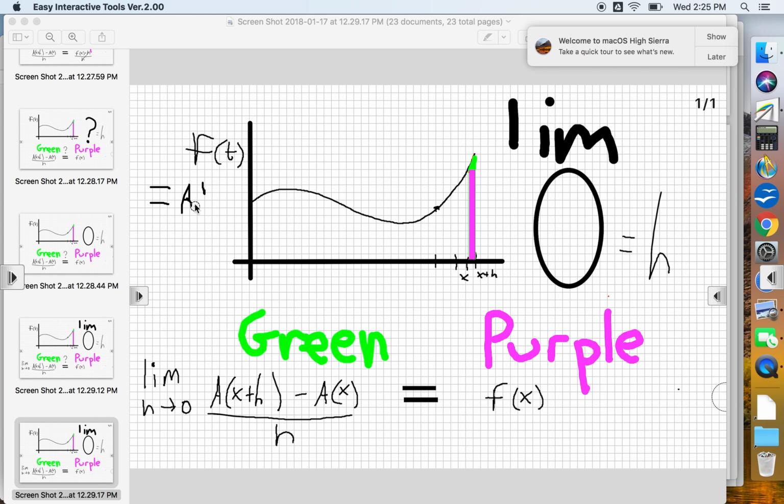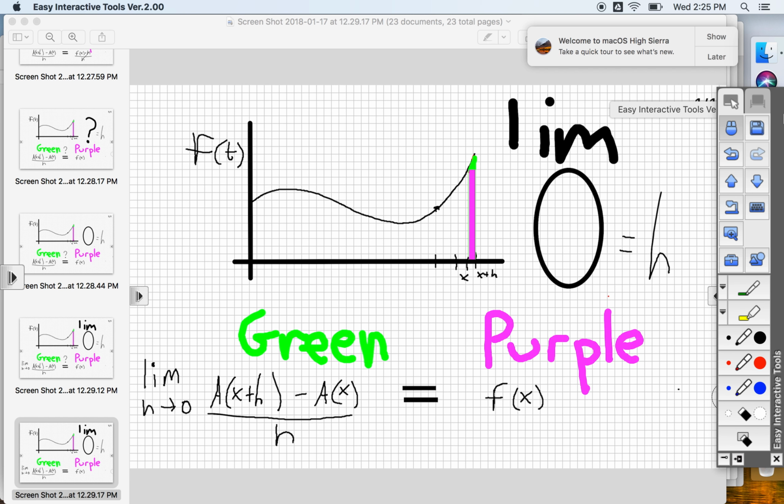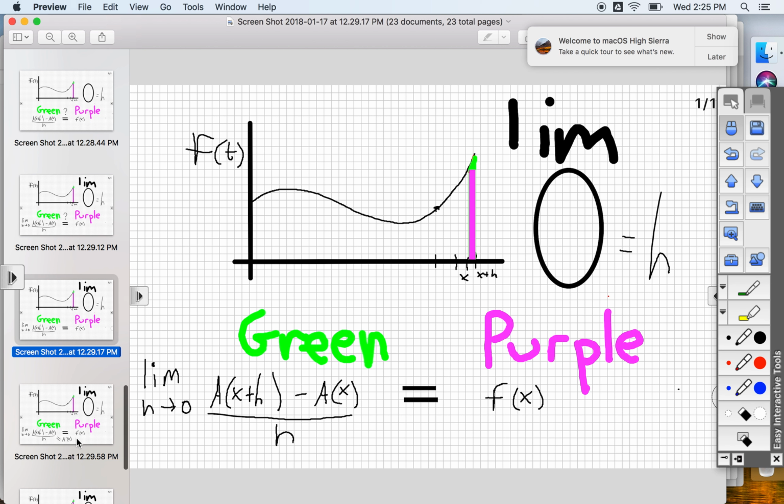A prime, I don't know if you remember, but this right here is what we call the definition of the derivative. This is how we started with derivatives. To write out the meaning of a function's derivative meant to write out this symbol with the limit, with the 0, with the x plus h, or the x, and the divided by h. So why don't we go ahead and proceed to our next slide.